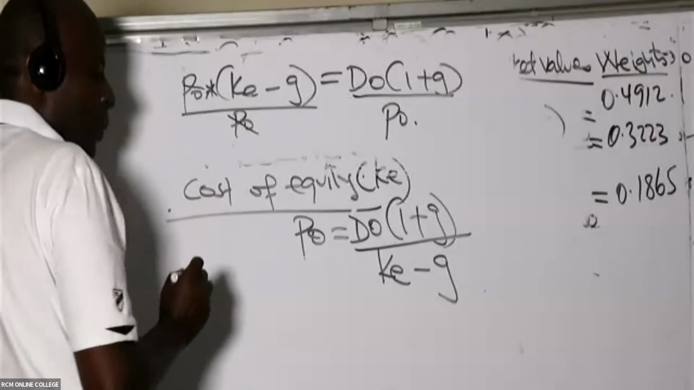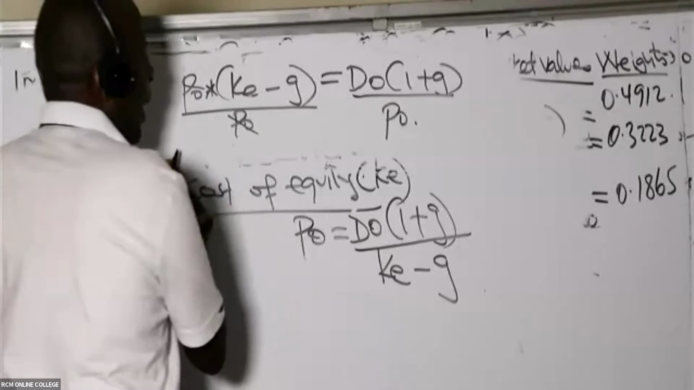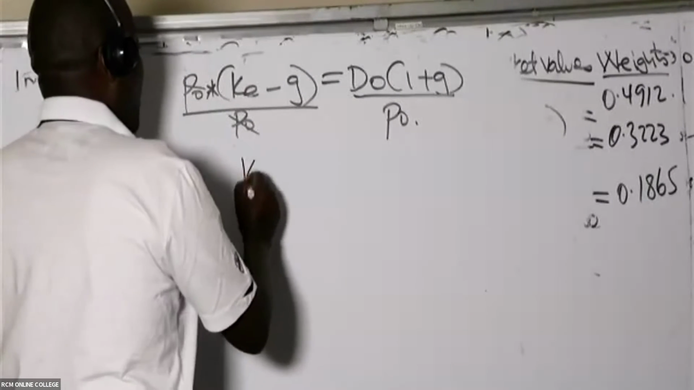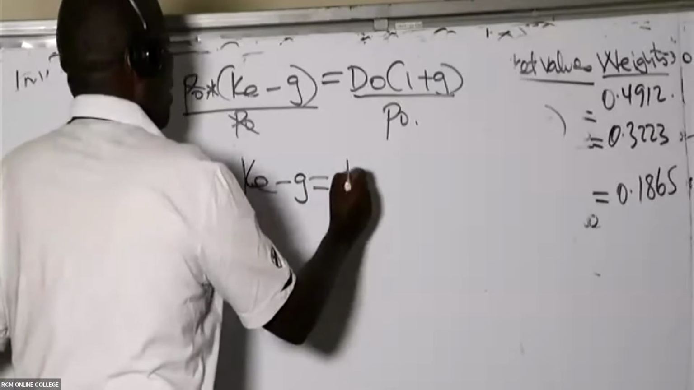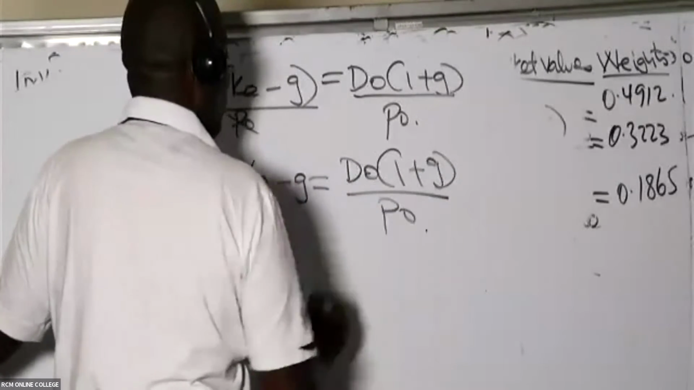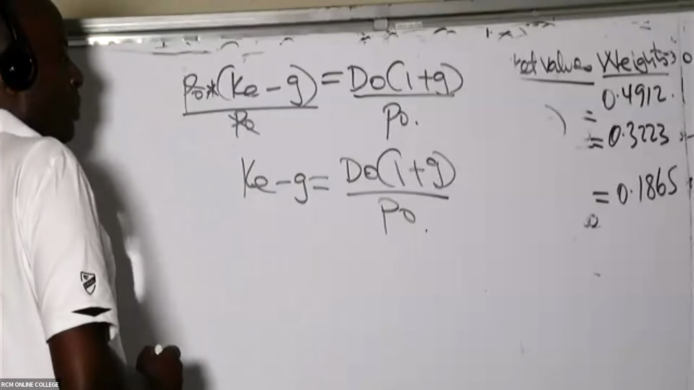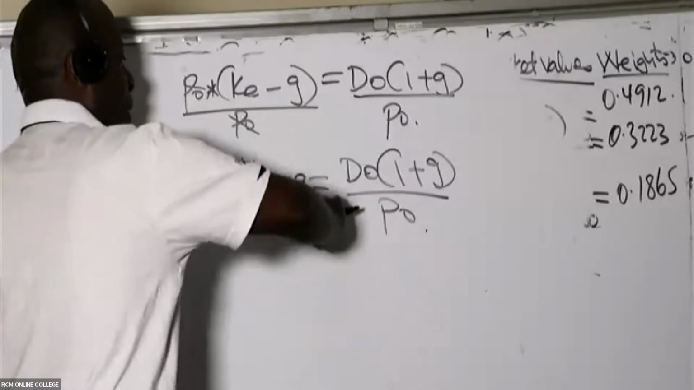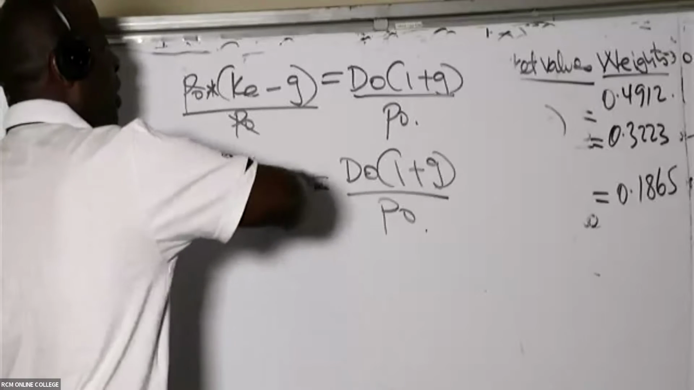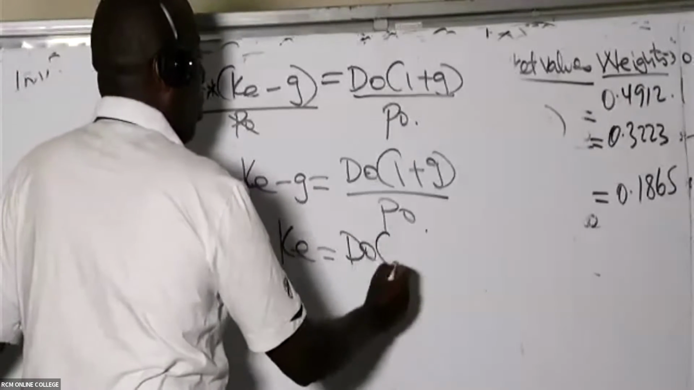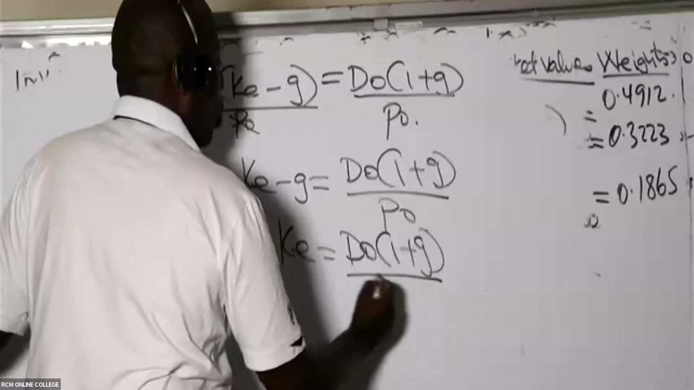So it will be KE minus G equals D0 into 1 plus G, all over P0. And then now take this G to the other side. When it crosses to the other side, it has to change sign, so that our KE will be equal to D0 into 1 plus G all over P0, plus G.